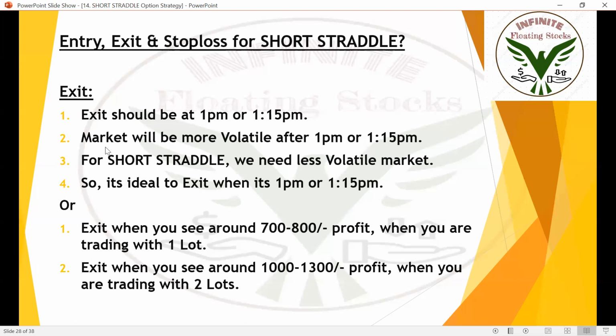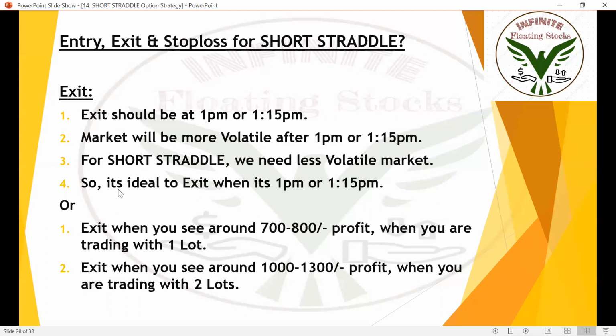Markets will be more volatile after 1 or 1:15 p.m. I already told you the reason. For short straddle we need a less volatile market. We need India VIX to be less than 24 or 25 to implement this strategy. After 1:15, European markets will open and volatility will increase in Indian markets. India VIX will increase. So it's ideal to exit at 1 p.m.